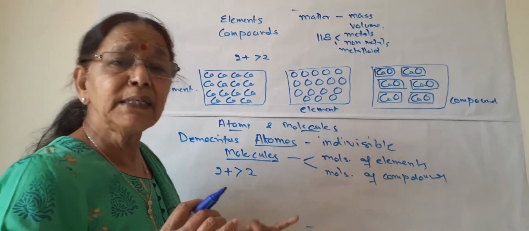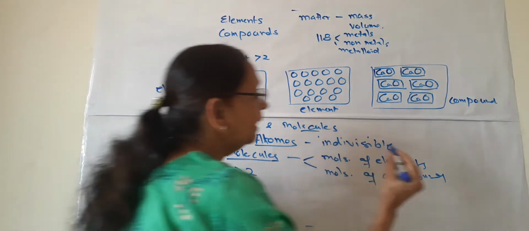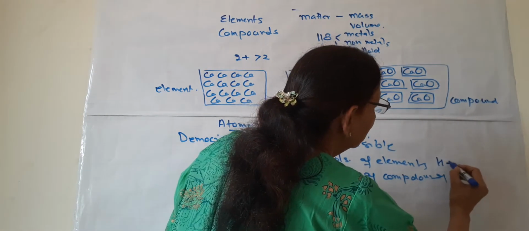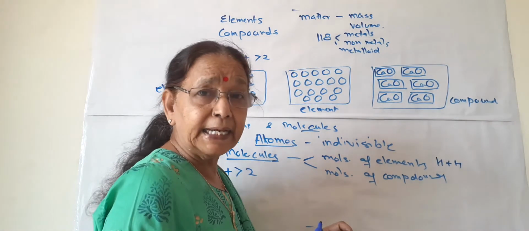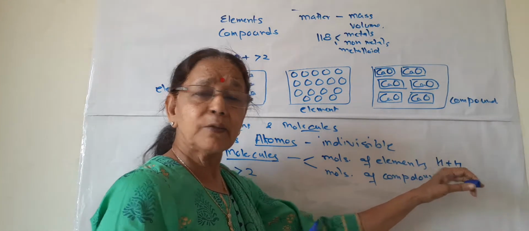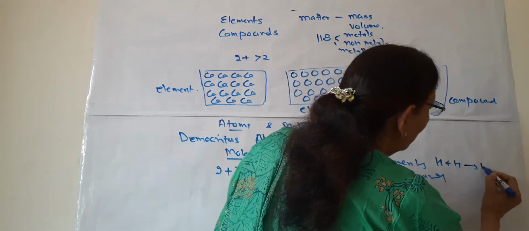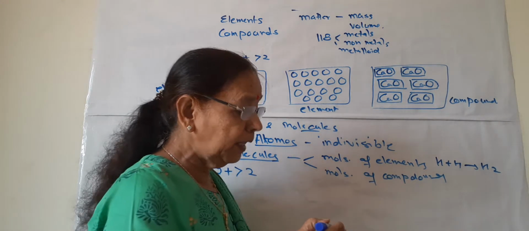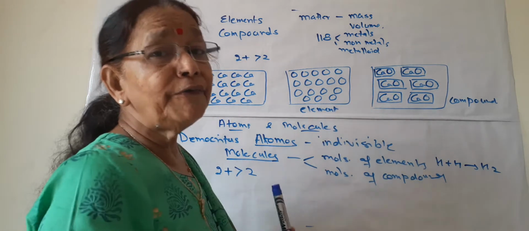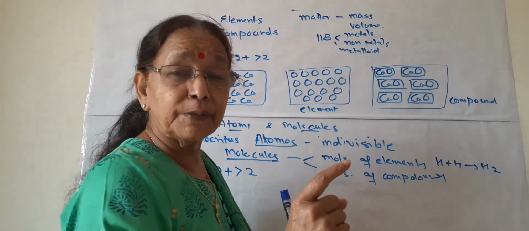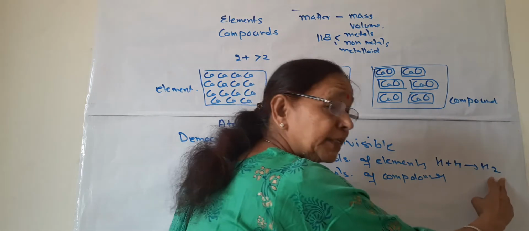If the elements are same, suppose the atoms of hydrogen and hydrogen are taken, this is also hydrogen, this is also hydrogen, what will be formed? Hydrogen gas will be formed, and this H2 is the molecule of element hydrogen, and both the atoms here are